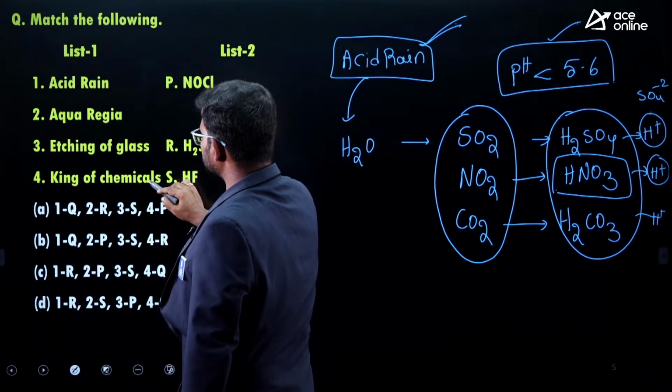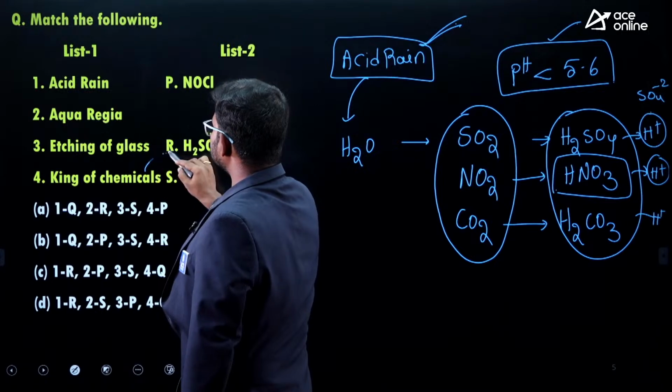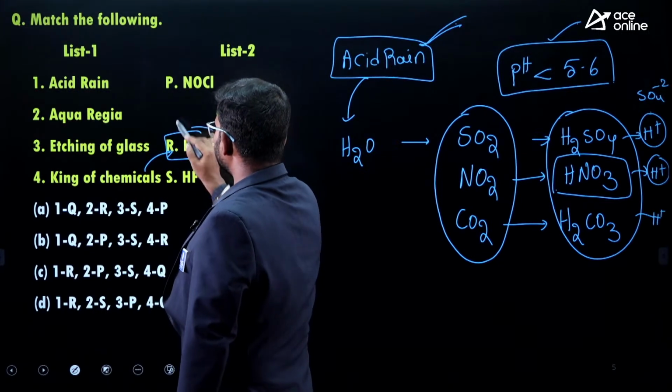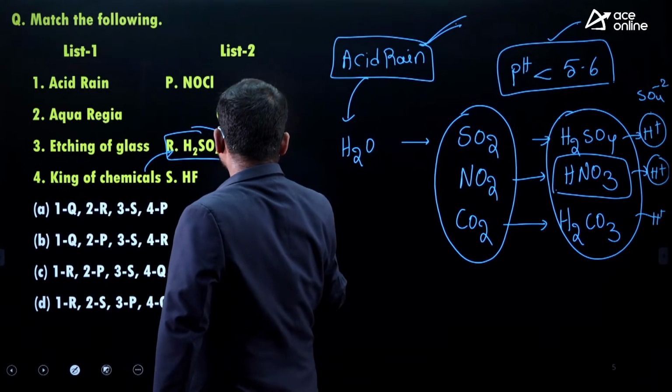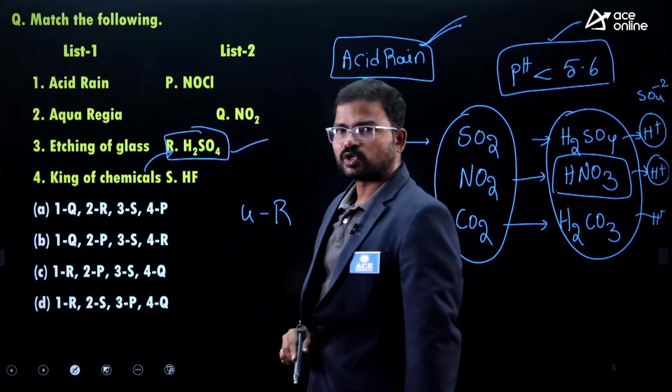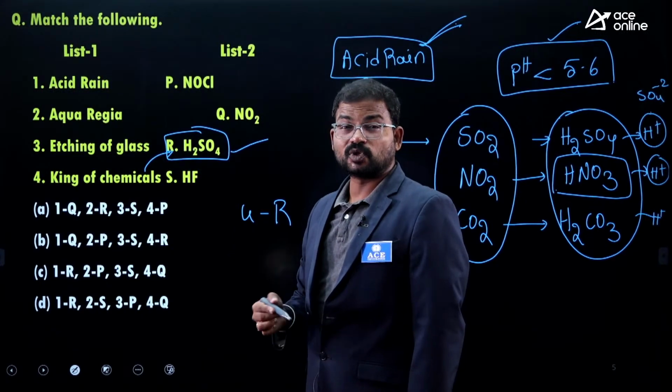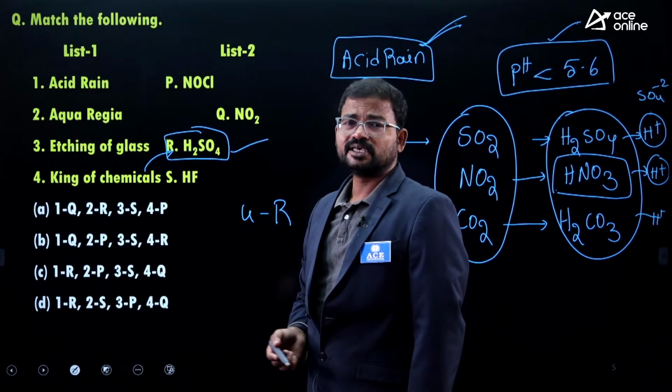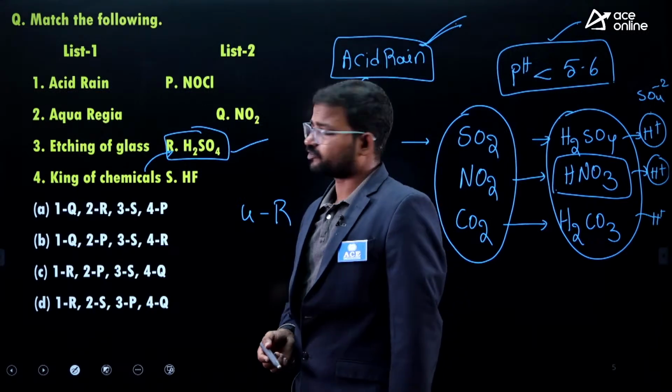Next, king of chemicals. King of chemicals means nothing but sulfuric acid. Why? Because this is the most widely produced chemical and the most widely used chemical. That's why sulfuric acid is pronounced as king of chemicals.